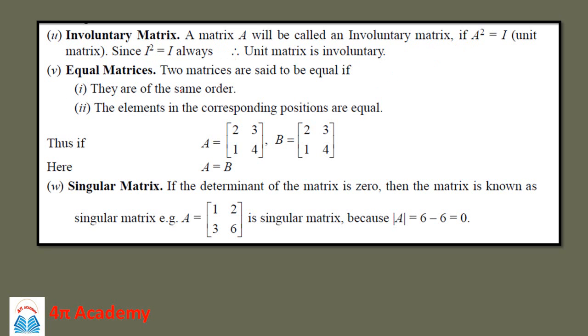Then equal matrices. If two matrices are of the same order and the elements corresponding to the same positions are also equal, then they are called equal matrices. Then the singular matrix. If the determinant of a matrix is 0, then the matrix is known as a singular matrix. For example, this A with 1, 2, 3, 6 is a singular matrix, because if you take its determinant, it will be 6 minus 6, which is 0. So such a matrix is called a singular matrix.